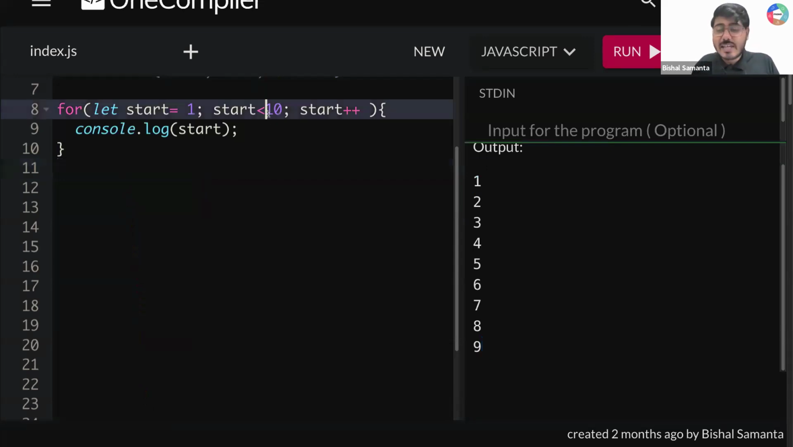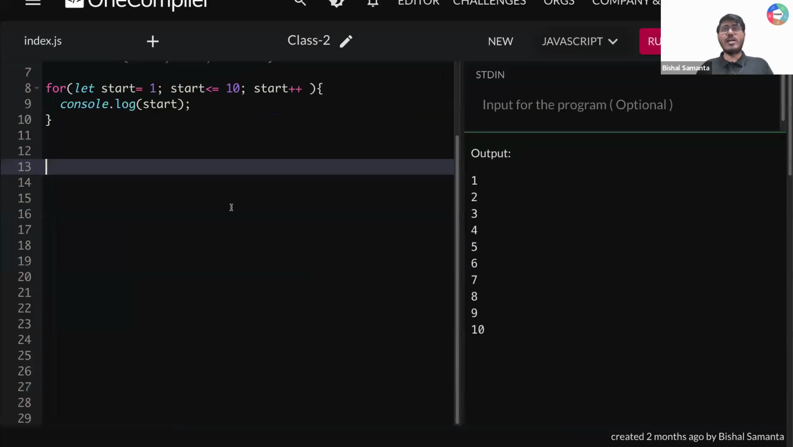But as soon as I write here less than or equal to 10, that means I'm going to print from 1 till 10. Can I get everyone's response, guys? Is everyone able to understand this?